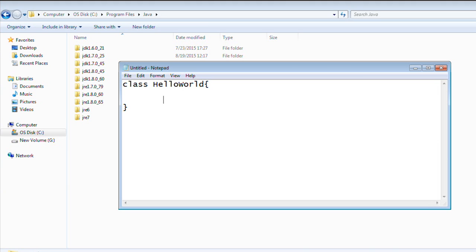I'll write down public static void main. This public static void main is the start of your application. We mainly call it main, like int main.